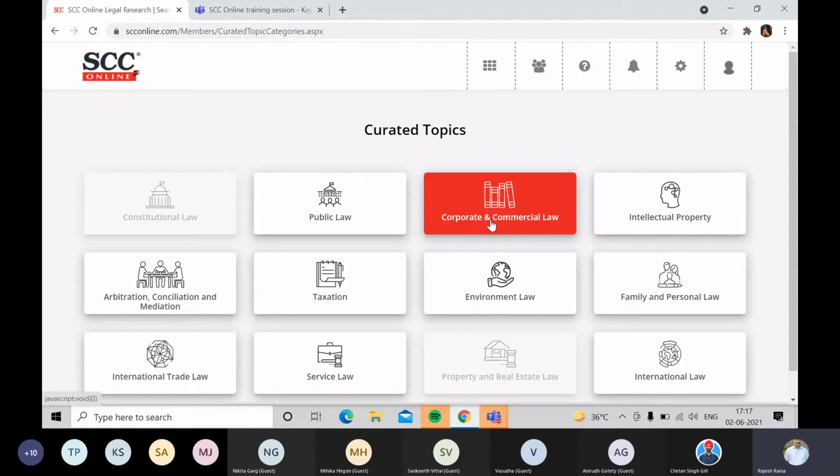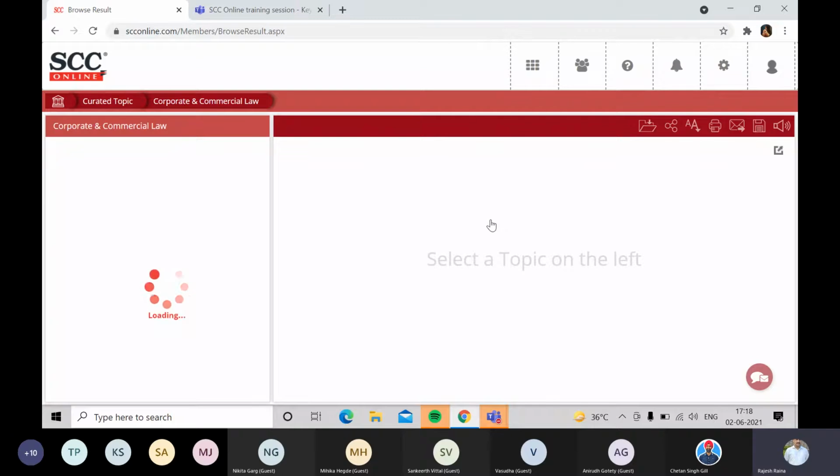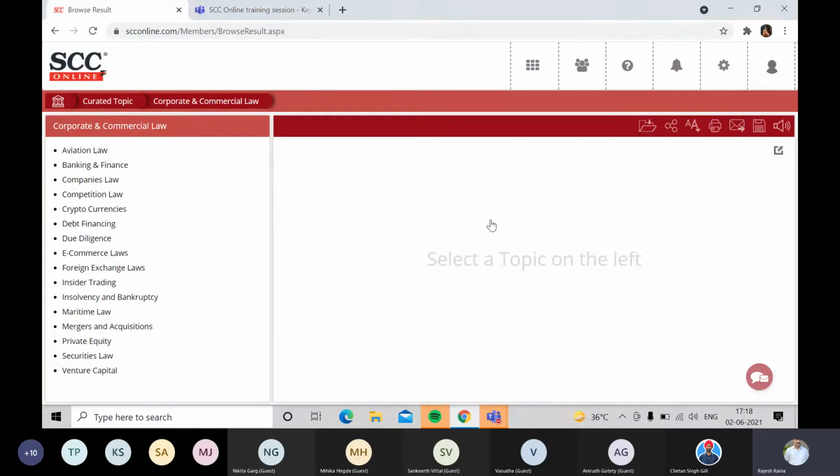So if I select one particular topic, let's say corporate and commercial law, under that you will see various titles like competition law, companies law, cryptocurrency, e-commerce, securities, insolvency and bankruptcy. So many of them are available here.